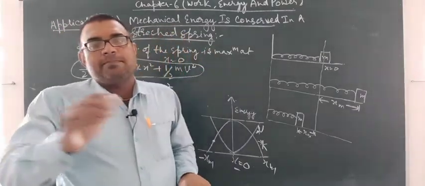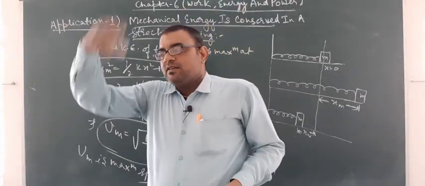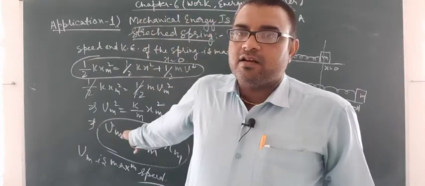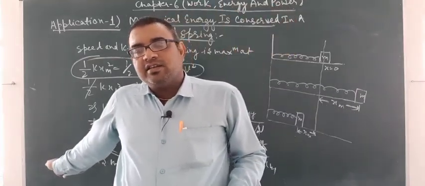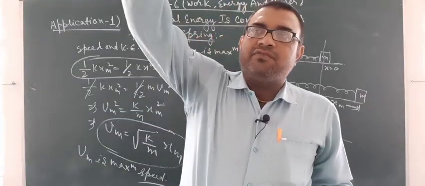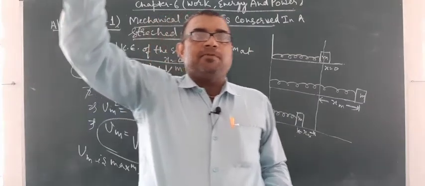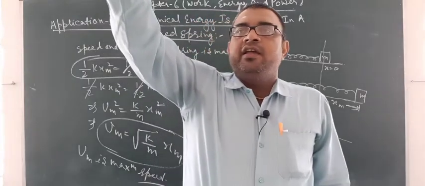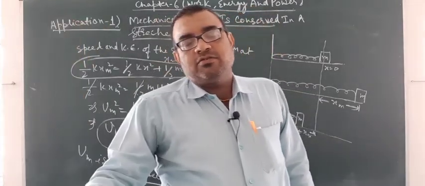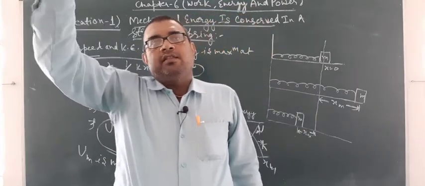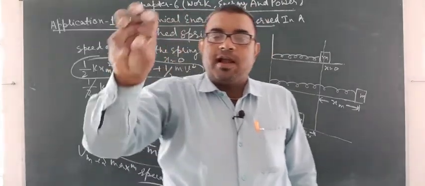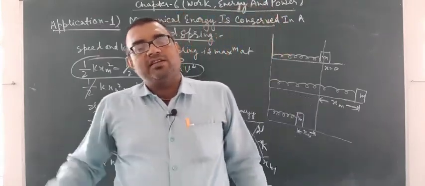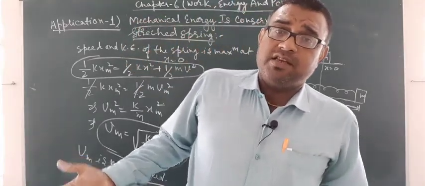Now we will discuss the second application. The second application is conservation of energy in case of free fall. In class 9th you had studied about this. Again I am telling you, in class 9th you had studied the conservation of energy in case of free fall. Suppose there are points A, B and C, and an object is released from point A, goes to point B, and then reaches point C. At point A the potential energy is maximum. At all these 3 points we have to calculate the total energy, and we will get the total energy is equal to mgh.